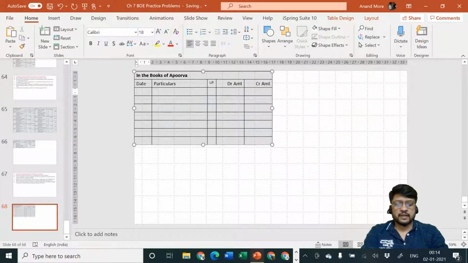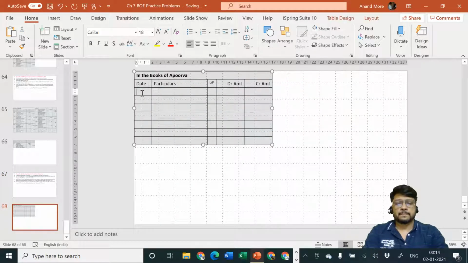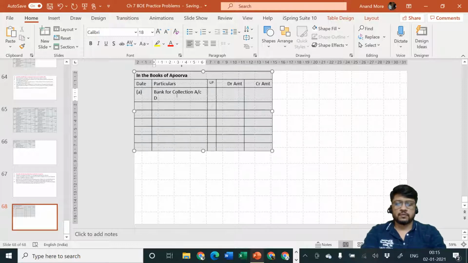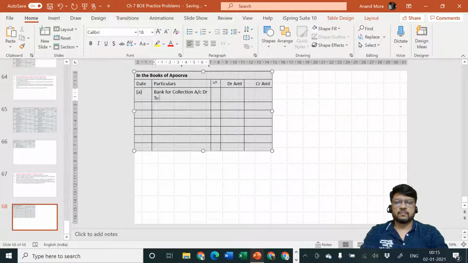They have not given us the entry, so I'll consider point number A. Entry is bank for collection account debit to bills receivable account.